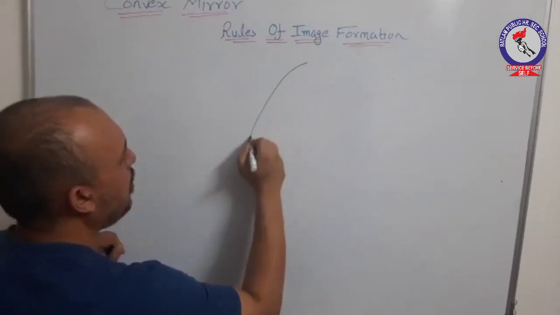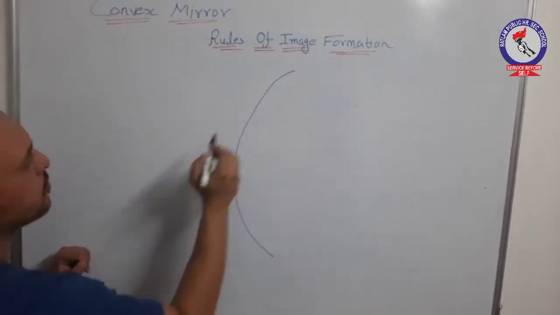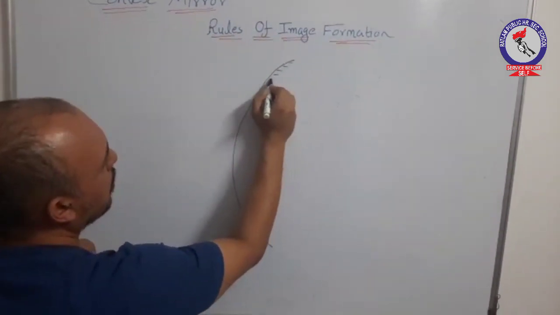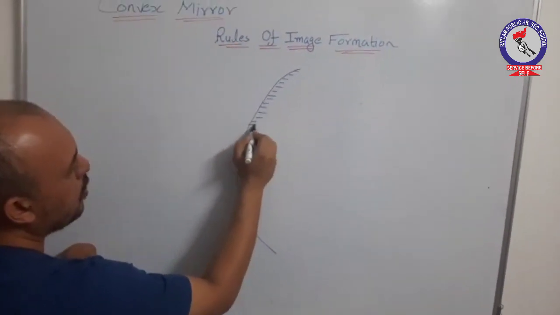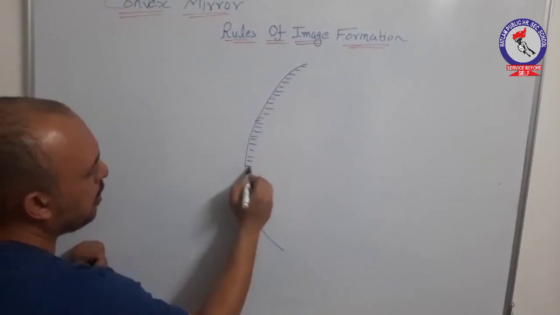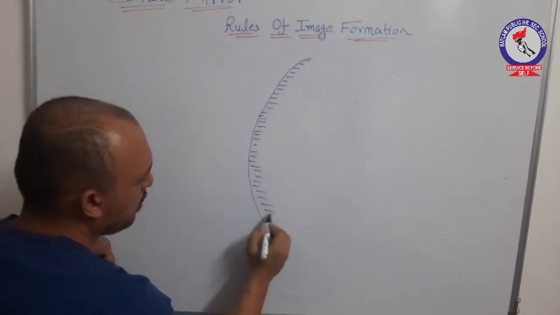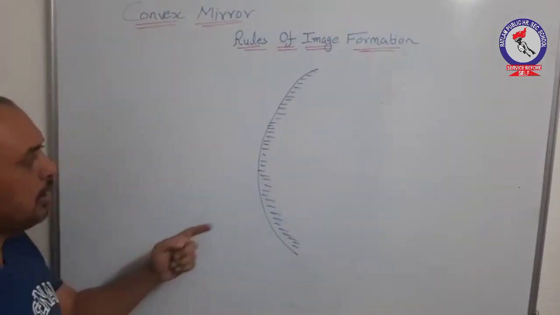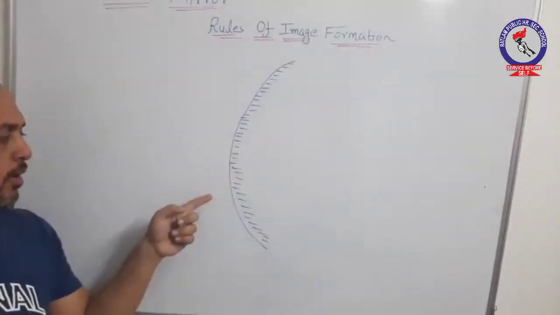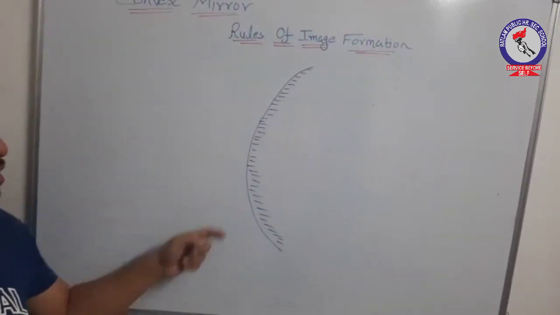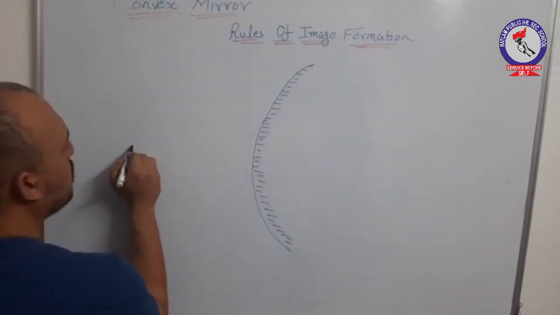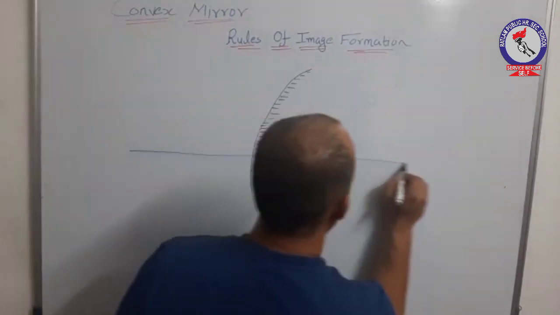Consider a convex mirror, as a convex mirror is a mirror whose inner side is painted, that is, inner side is opaque while outer surface is made reflecting. Let's draw a principal axis.